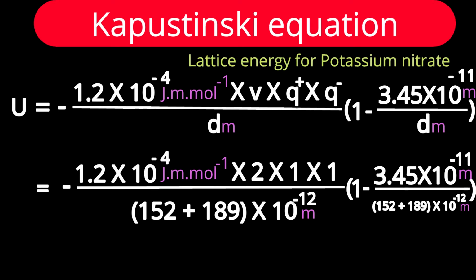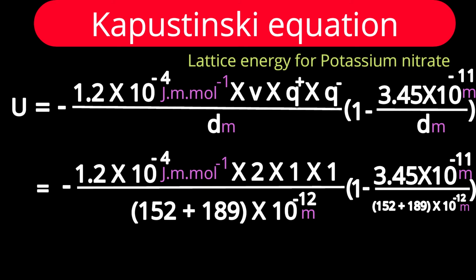Lattice energy is equal to minus 1.2 into 10 raised to minus 4 joule meter per mole into V. What is V? Number of total ions present in the empirical formula. Into Q plus. What is Q plus? It is the charge on the cation. Q minus, the charge on the anion. Of course, the magnitude of charge.